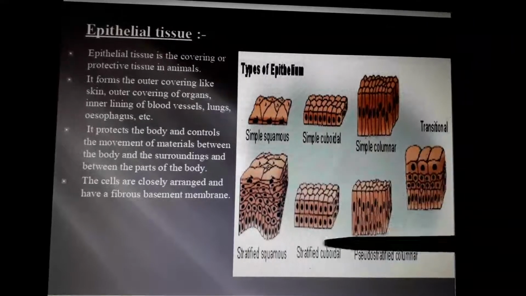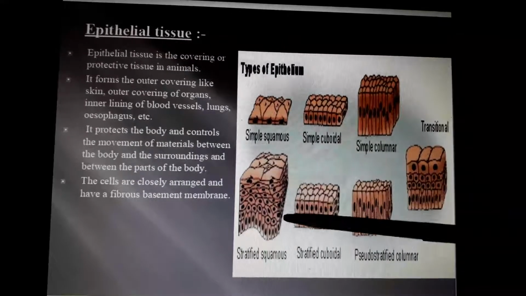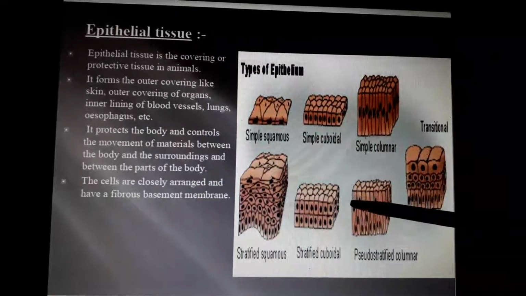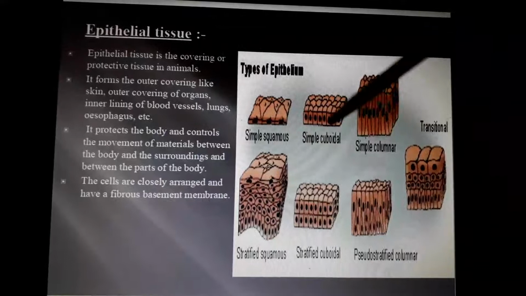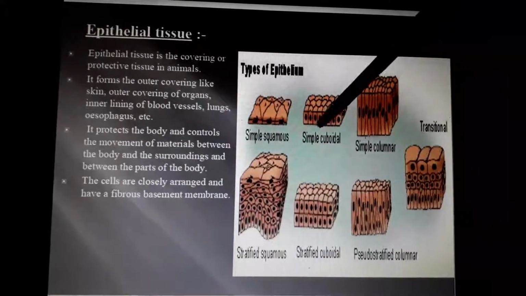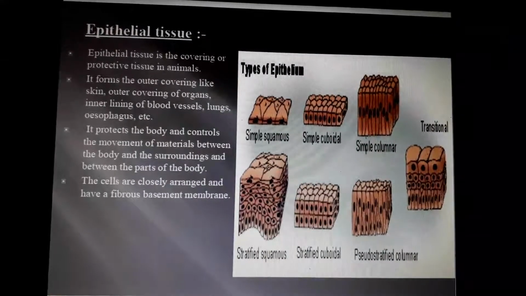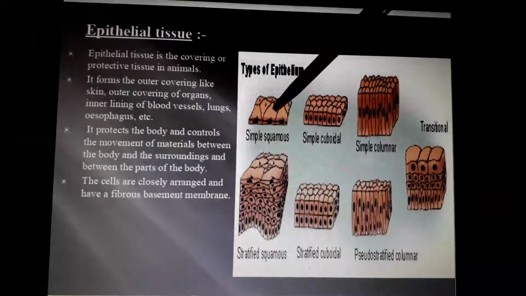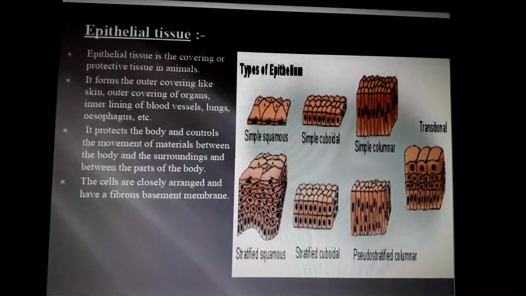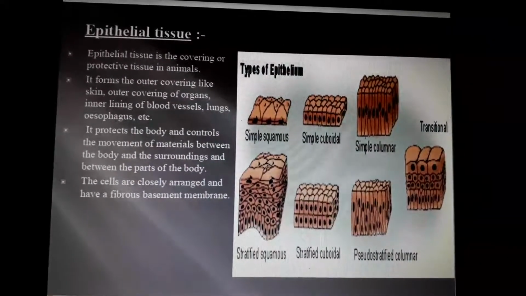Next one is stratified cuboidal. Stratified means one after the other. Then pseudostratified columnar, same like that, mixed with columnar. Anyway, the main thing is this one: simple squamous, simple cuboidal, simple columnar. I will give the definitions, that will be very easy to understand. With the diagram, are you understanding anything? Simple squamous you can understand, simple cuboidal also, columnar also. This is a mixture.